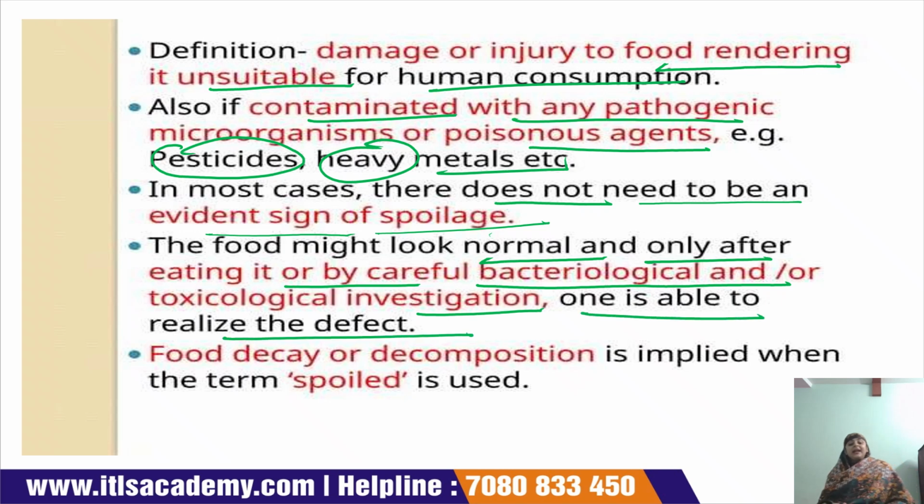At that time the food may look normal, but it is spoiled by microorganisms, and we can investigate it only by bacteriological or toxicological investigation. Then food decay or decomposition is implied when the term spoil is used.